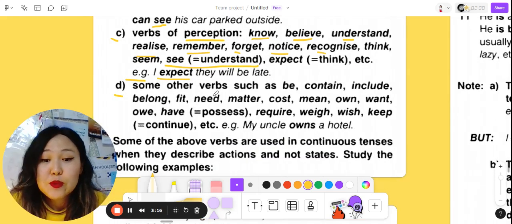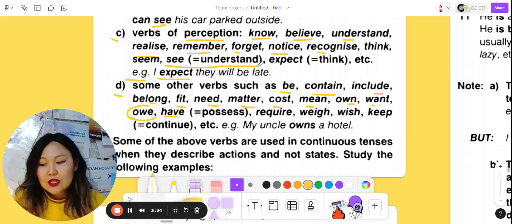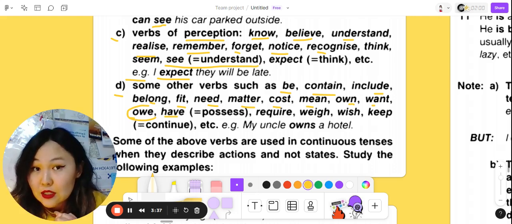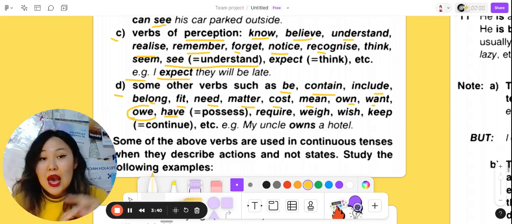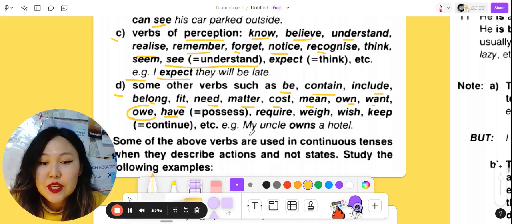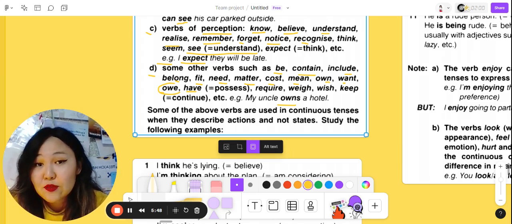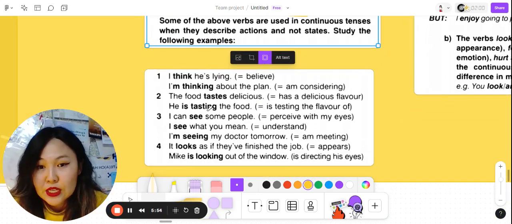Next one, some other verbs such as be, contain, include, belong, fit, need, matter, cost, mean, own, want, owe, have. I hope you remember the word owe. So I can explain it if you don't remember. For example, your friend borrowed some money from you, and now this friend owes you some money. An example here, my uncle owns a hotel. So in fact, some of the state verbs can be used in continuous. So we will look through some more examples.